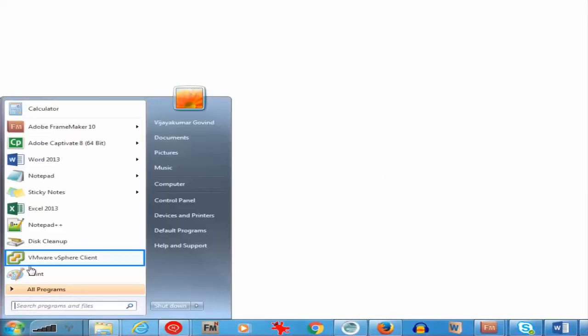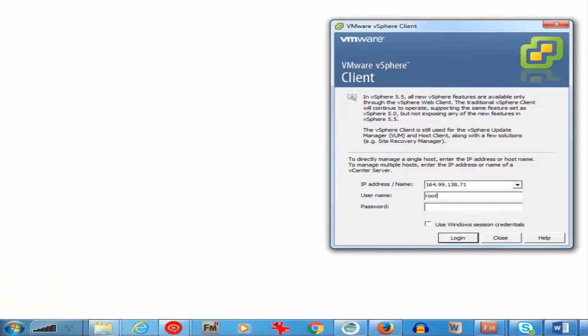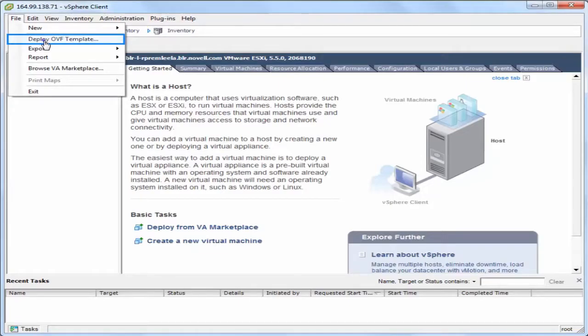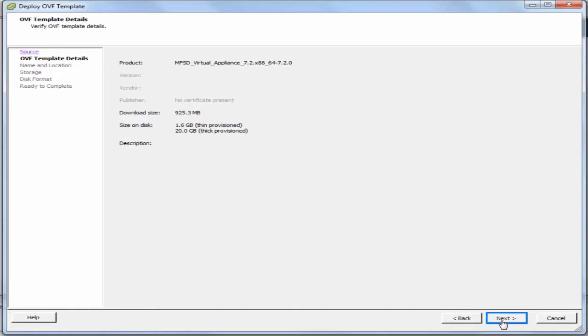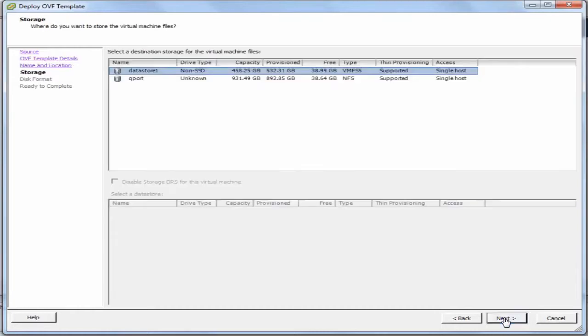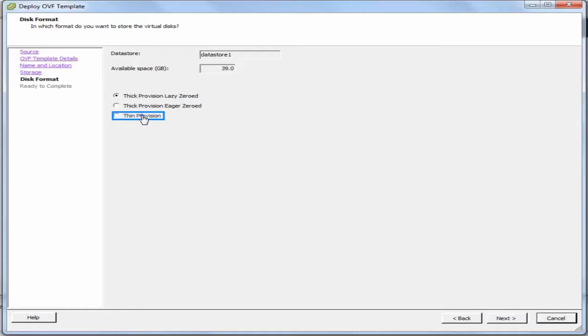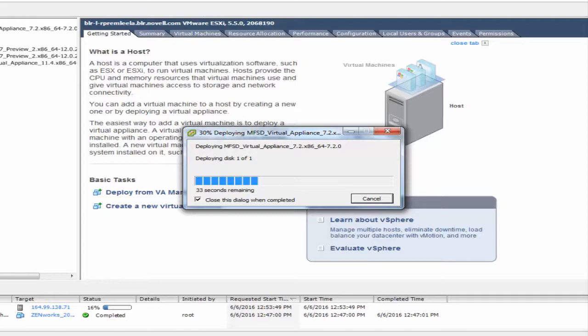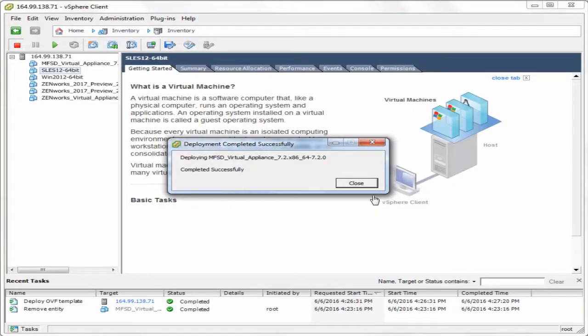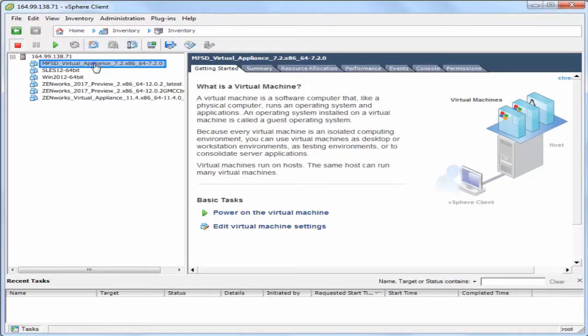To deploy the appliance, launch the VMware client and specify the login credentials. Specify the URL to download the OVA file from the web server, or browse to the file location. And then perform the on-screen instructions. Click Finish to start the deployment. After deploying the Micro Focus Service Desk, power on the Service Desk Appliance.